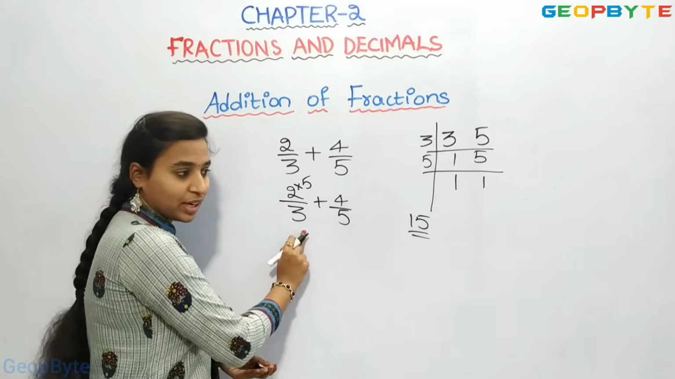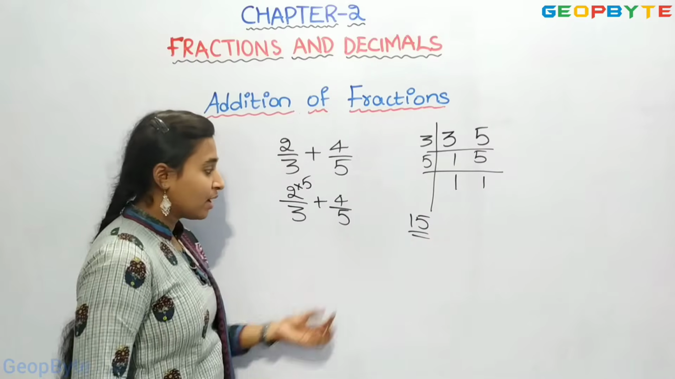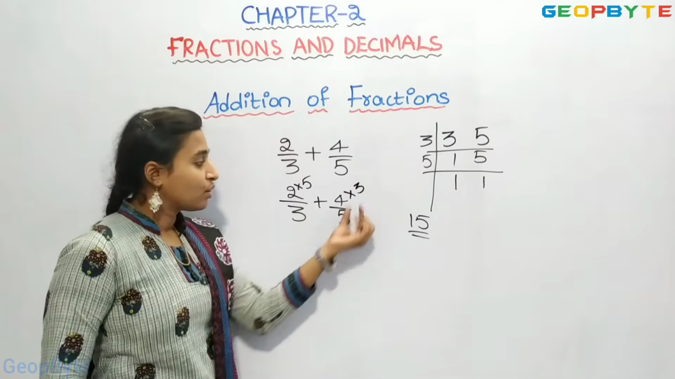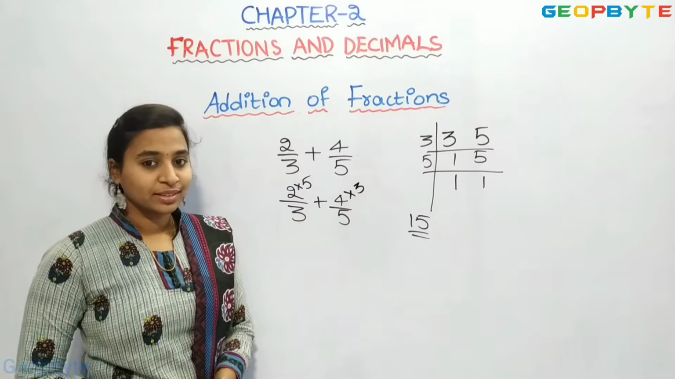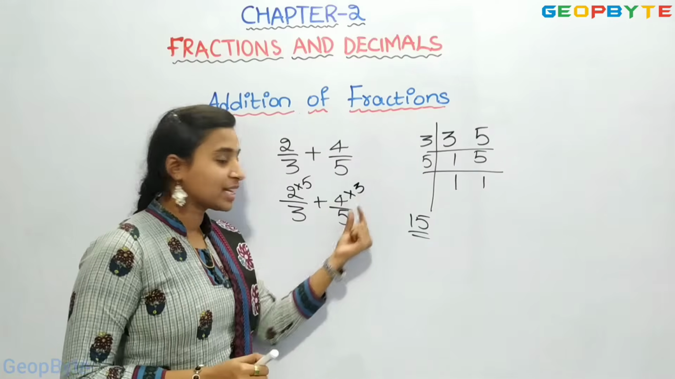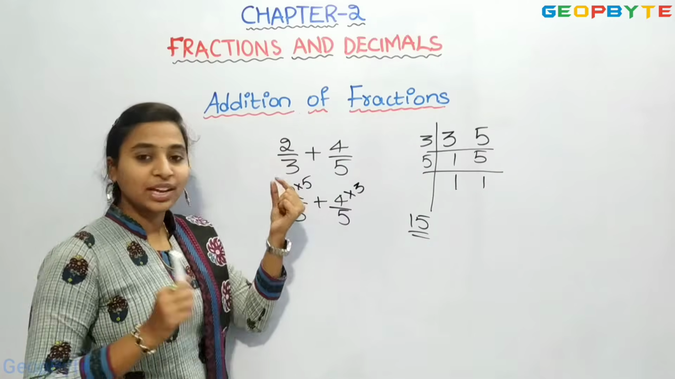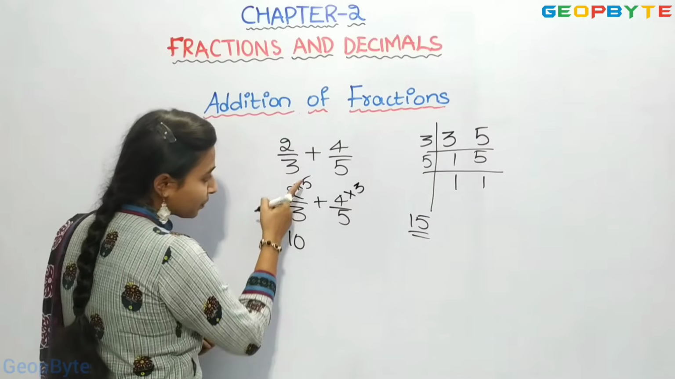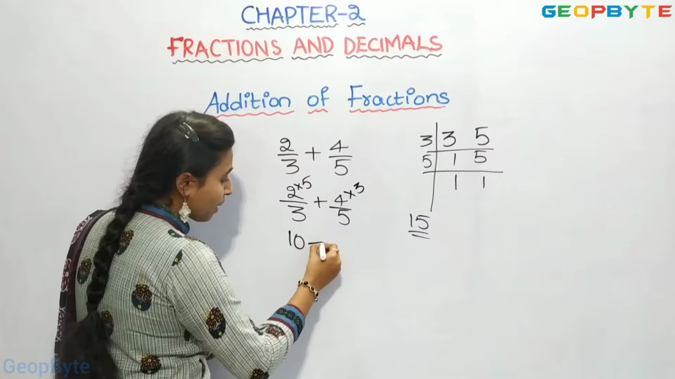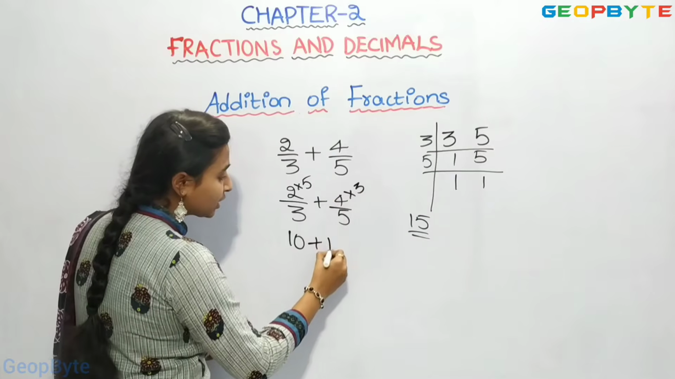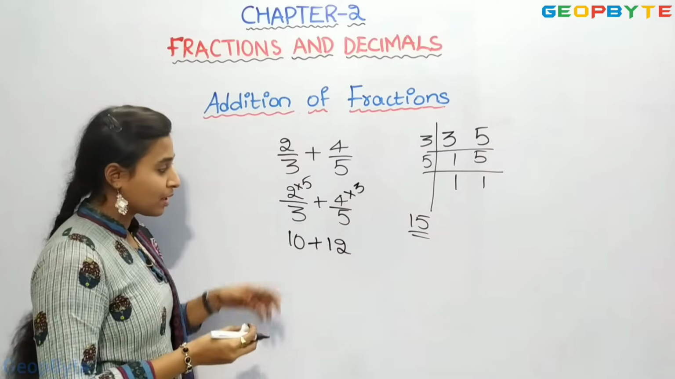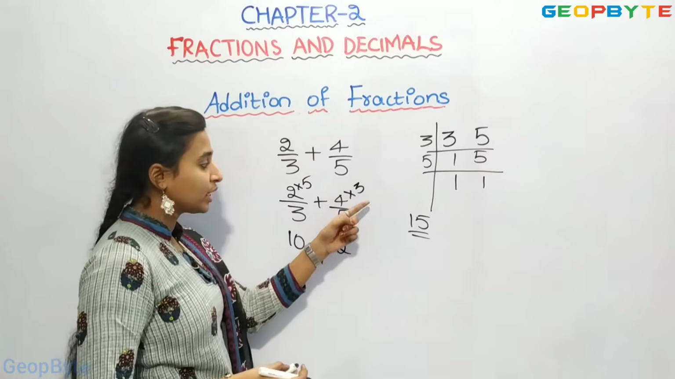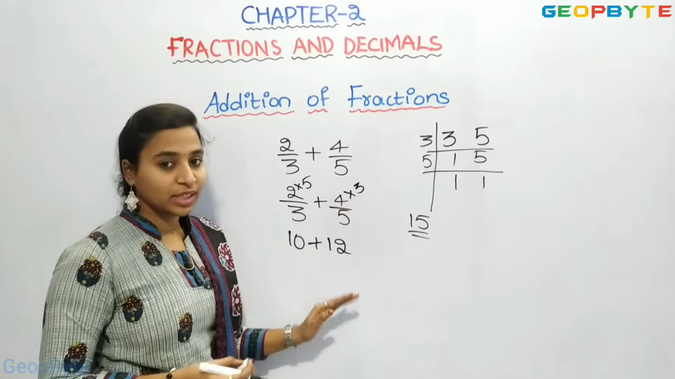5 3s are 15. Right? We got 15. For 5, if we multiply 3, 5 3s are 15. Right? Now, 5 2s are 10, plus 4 3s are 12. 2 5s are 10 or 5 2s are 10. 4 3s are 12 or 3 4s are 12.